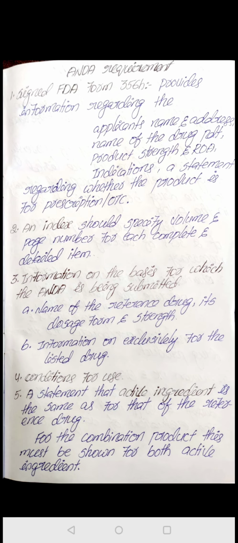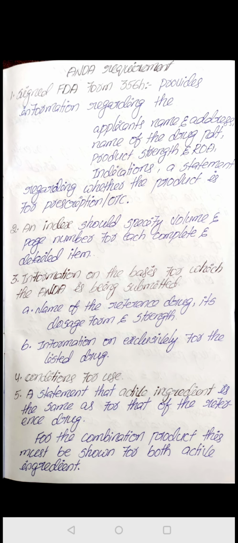Next, the fourth one is conditions for use. That means it should contain the indications of that particular brand drug. Next, we have the statement that the active ingredient is the same as the reference drug. Here we are comparing that our generic drug's active ingredient is the same as the already approved drug. For example, metformin is our brand drug and it contains the active ingredient metformin. That brand drug also has the same active ingredient metformin, and we should give some evidence for this. The same active ingredient is in the already approved brand drug, and it is in the present generic drug also.